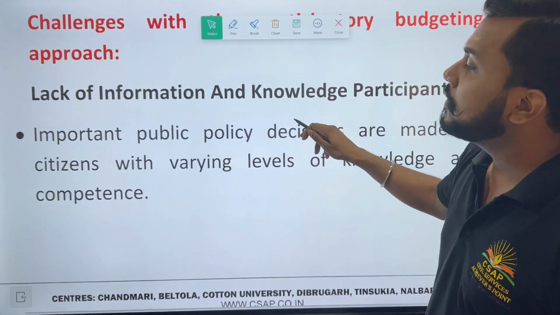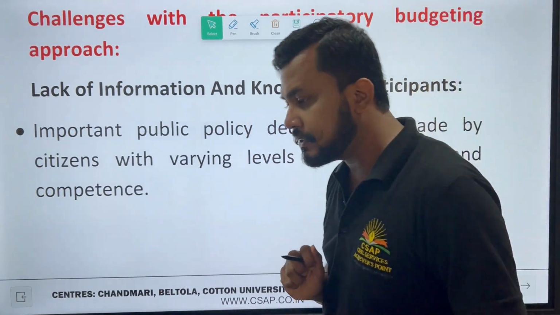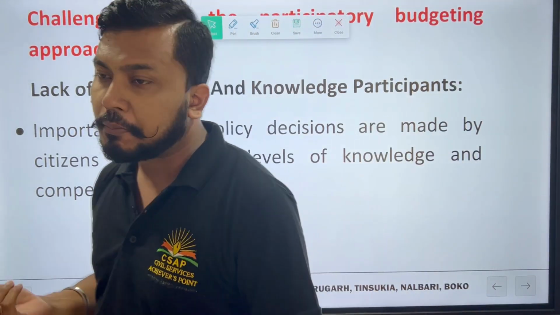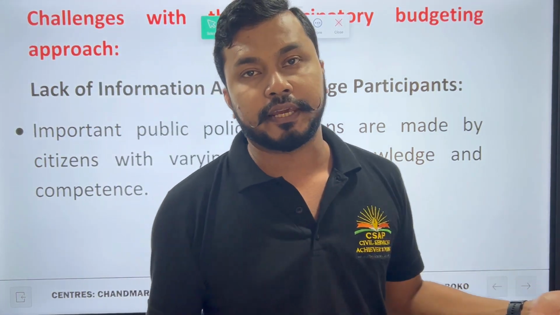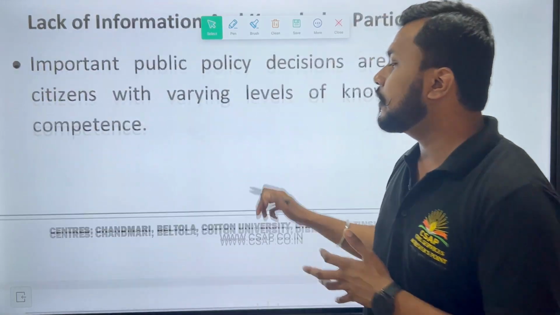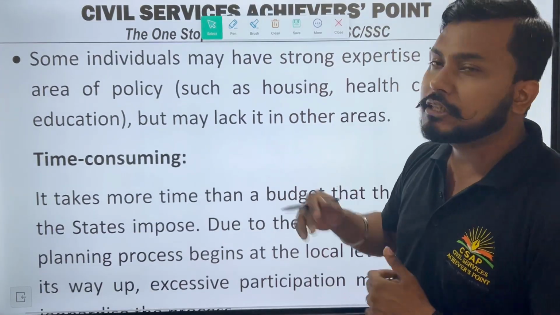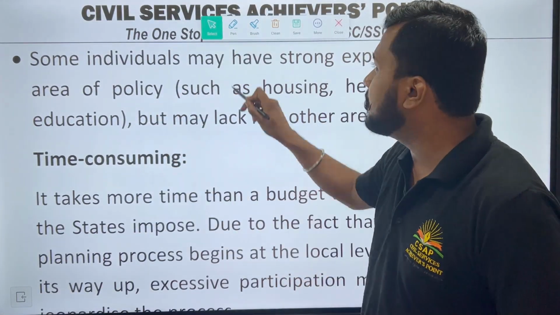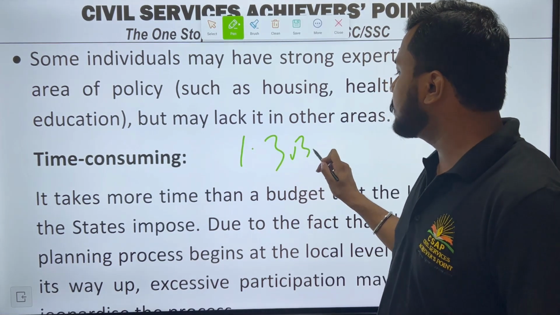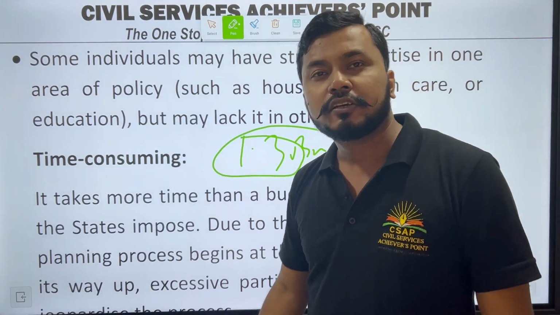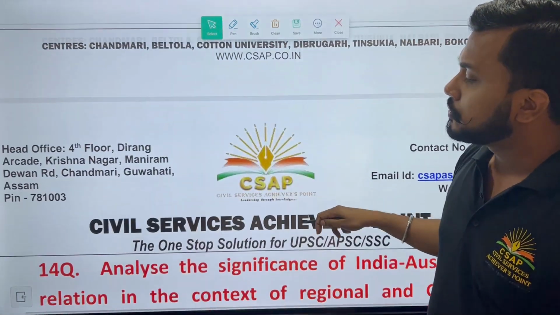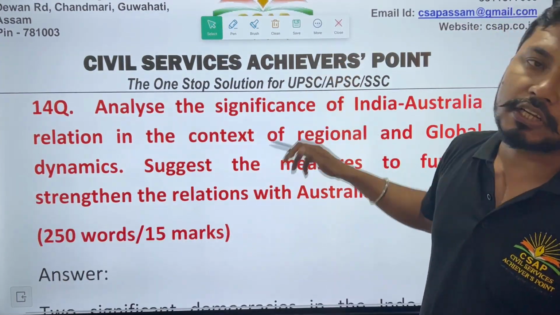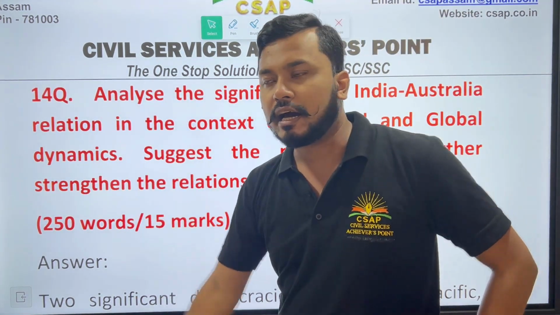What are the challenges? Lack of information and knowledge of participants. So as the people who participate, maybe the knowledgeable people who know about that particular element may not be participating. So that becomes a challenge for us. Okay, that's what you can say about that. Time consuming: if we go to take the opinion of 1.3 billion people, then obviously it's a very challenging task. So this is a challenge for us because it becomes very time consuming. Okay, so if you reply with this much, you are more than sufficient to go ahead with the answer.